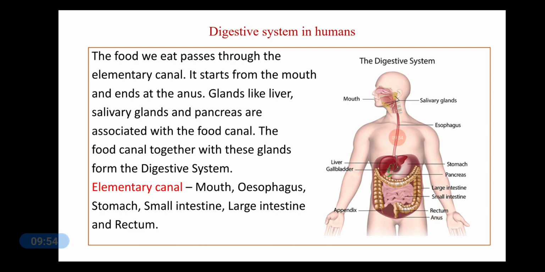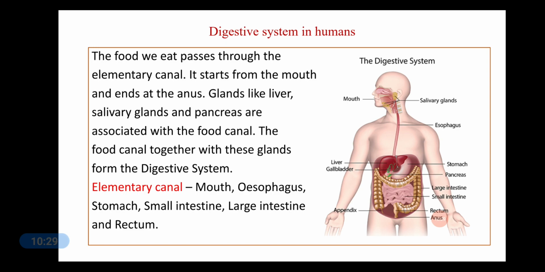As you can see from here, it starts from the mouth, comes down to the stomach, then to the small intestine, then connects to the large intestine, and then ends up in the anus, which is an opening in the rectum. So, the food we eat passes through the whole part of the alimentary canal.